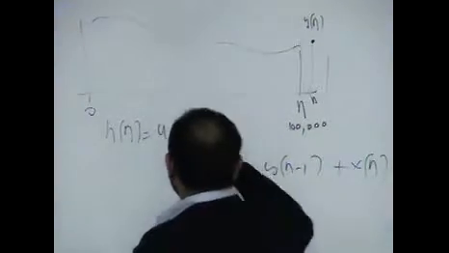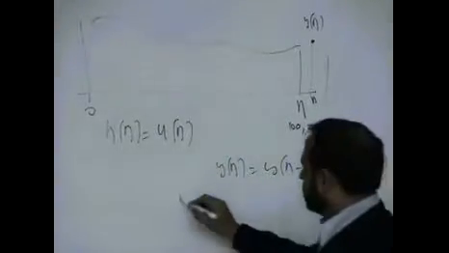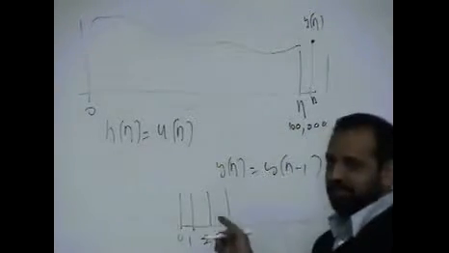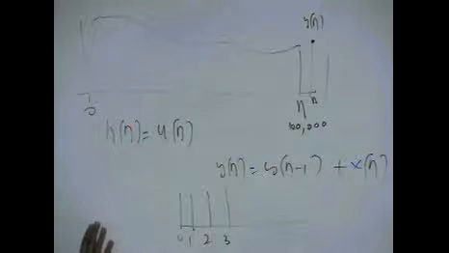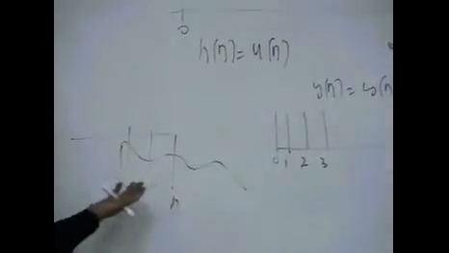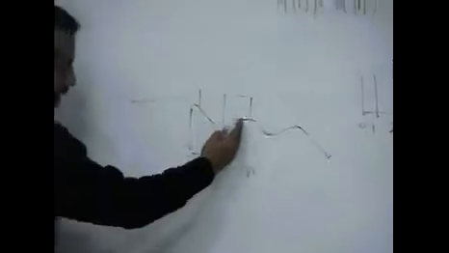Once I say this system where you are adding all the values, in fact it is this system whose impulse response is all ones. And why? Because if you convolve, okay, if you flip this, remember if you flip a u of n and this is your input sample, so wherever you are at n, what are you doing? 1 multiplied by something is something, the same thing, and you just add.